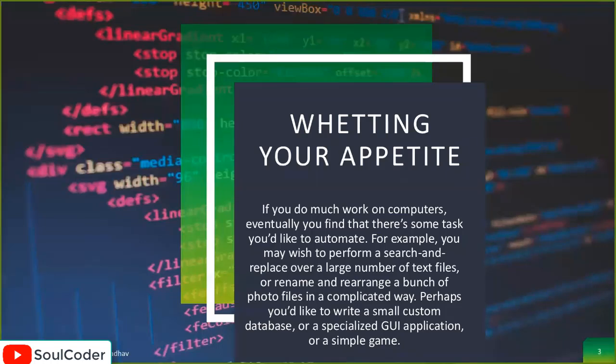For example, if you wish to perform search and replace on a large number of text files, such as a bunch of books or ebooks, and you want to extract specific text from them, you can use Python for the same. You can rename a large number of files or photos and classify them. Most importantly, Python is used very widely in today's machine learning and artificial intelligence because of its simplicity. It focuses on what you really want to do rather than being complicated and confusing like the programming language itself. So Python is very easy, and my aim today is to simplify how you can do it.